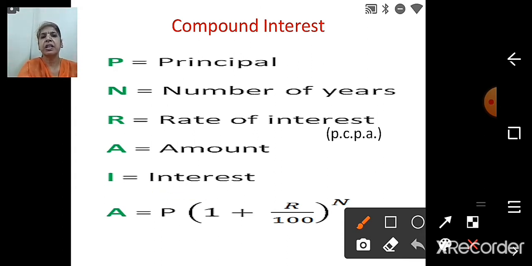Now see here, children, we get the amount first. In compound interest, we get the amount first, and the formula is A is equal to P, then in brackets you write 1 plus R upon 100, the whole bracket raised to N. So this is the formula. A is equal to P, then in brackets 1 plus R upon 100, the whole bracket raised to N. So this formula, children, you have to understand it and learn it by heart.